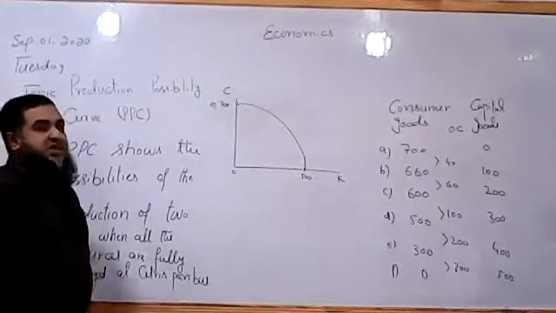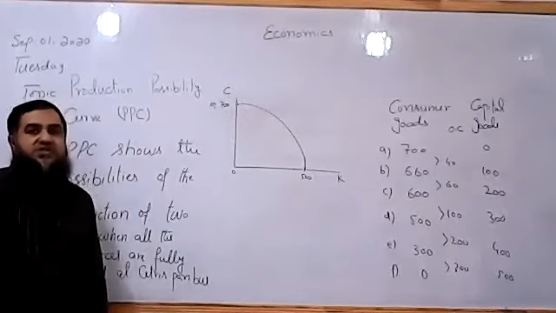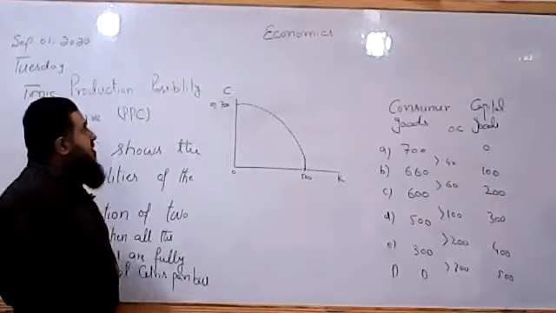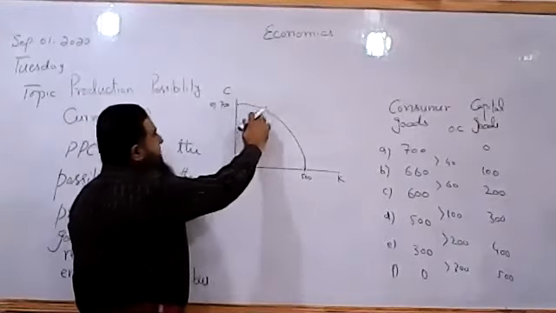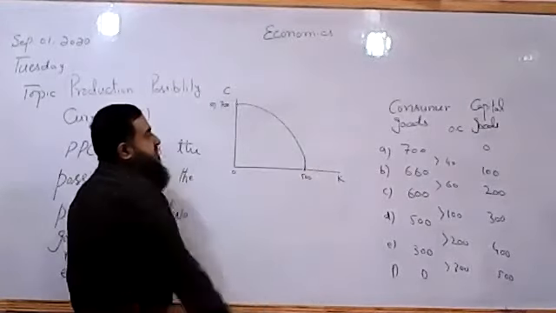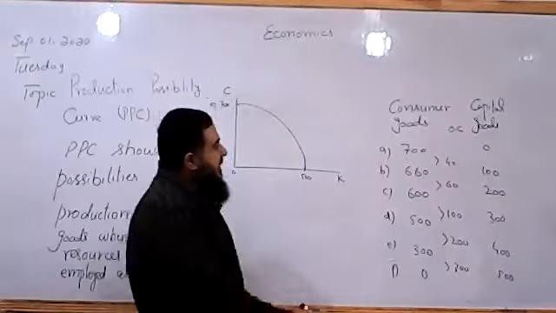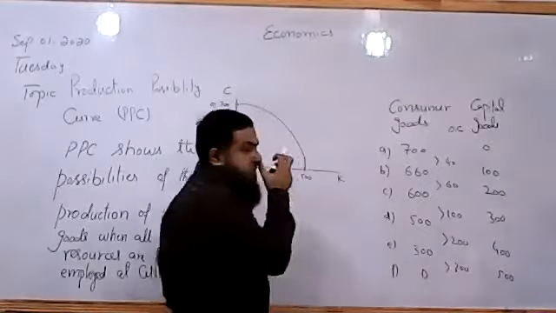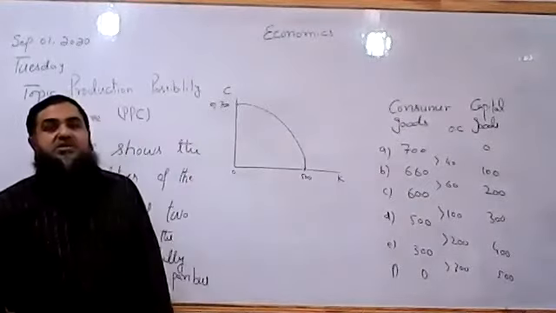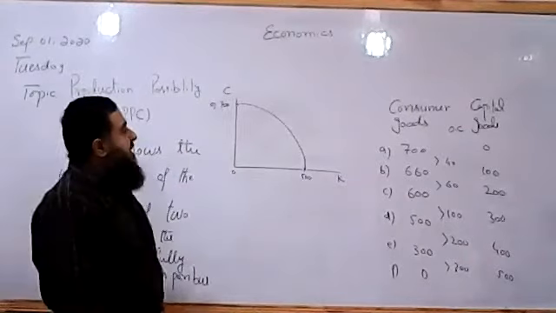It is not a straight line. The previous curve was a straight line. Now we see it is flatter at the start, then it is becoming steeper. Why is it becoming steeper? As the opportunity cost is increasing, its slope is becoming steeper and steeper, although it is negatively sloped.